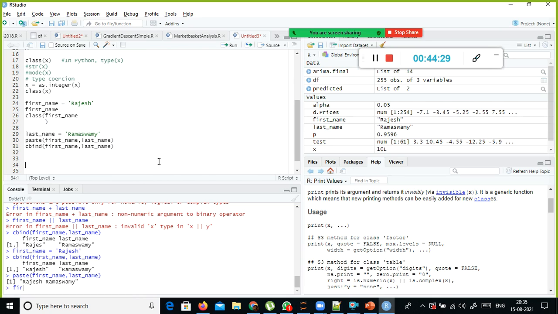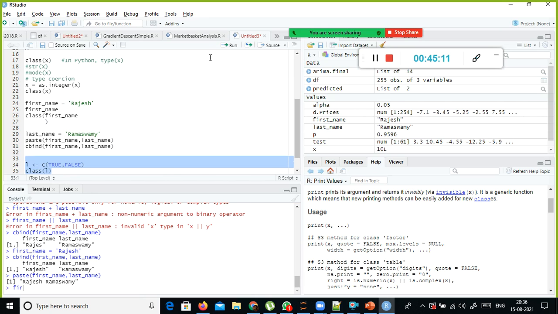The paste command is used to do string concatenation. Cbind is used to combine two different variables or columns into a single column, but it is not much helpful here. Instead, you can use the paste function to do string concatenation. The next one is the boolean or logical data type. We have TRUE and FALSE. Let us check the data type of this one.